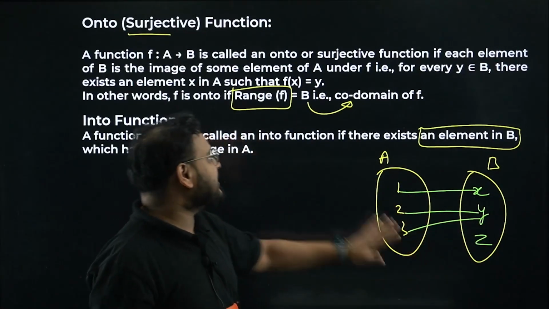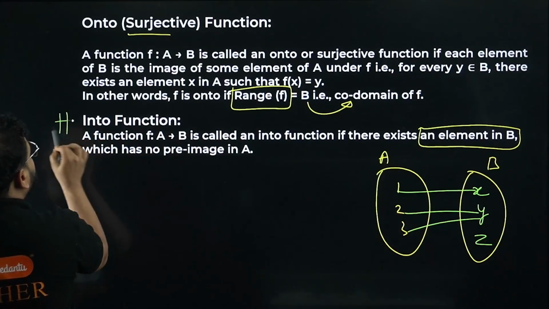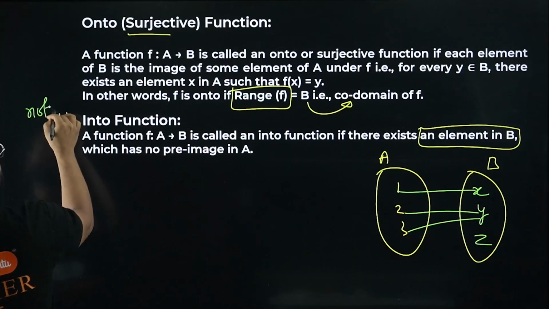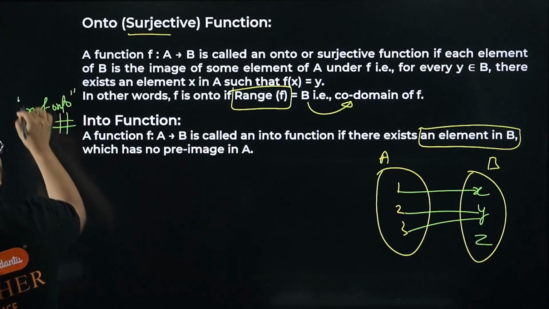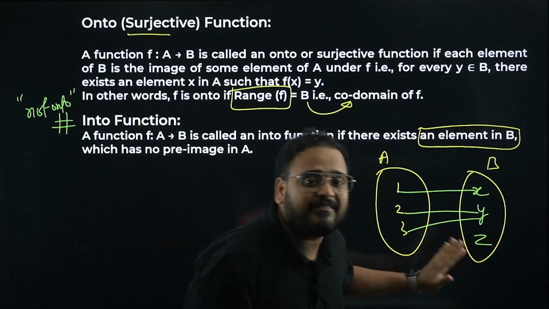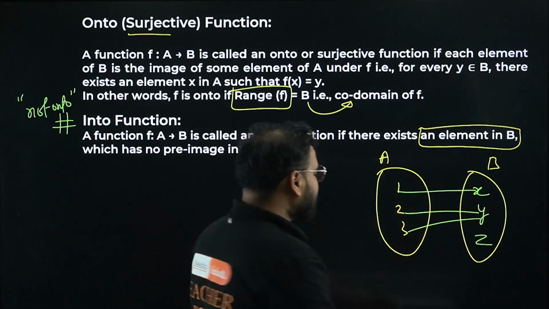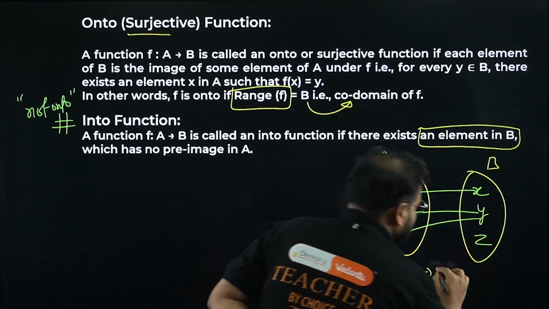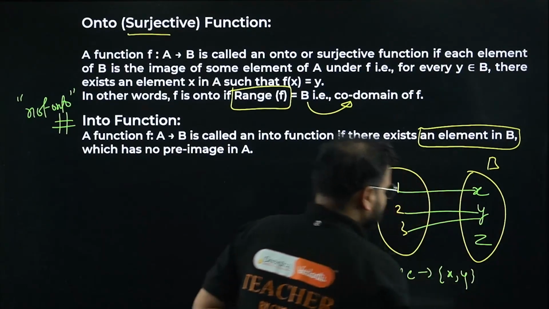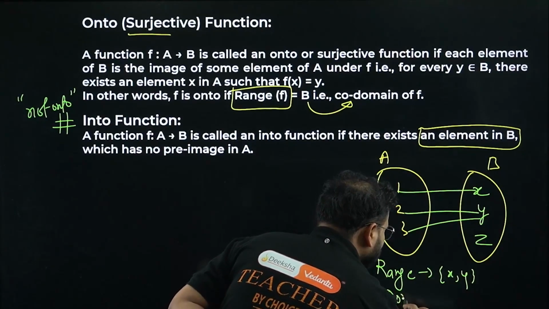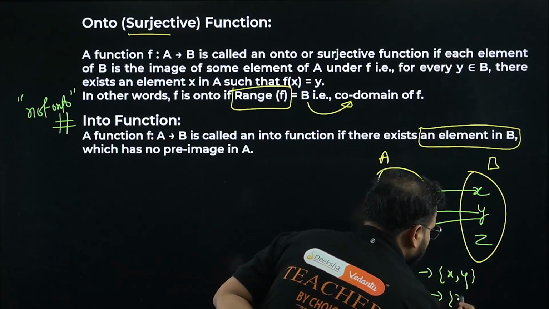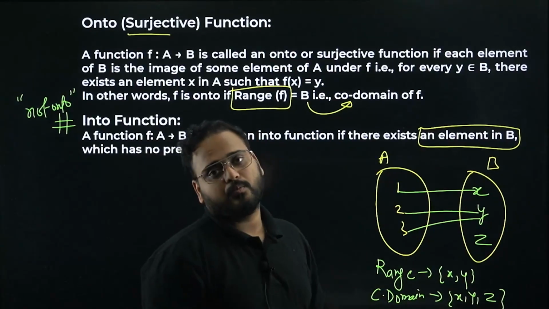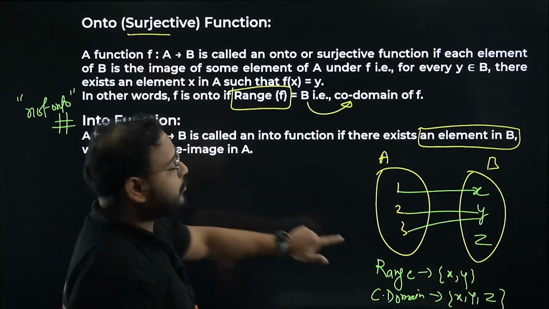When you have that, it is called the case of an into function, or basically not onto. What does into mean? Not onto. Whenever you have something left out in the codomain, think about it. Now, what is the range over here, dear? If I write the range set, I'll write X, Y, no? And what is the codomain? Your codomain is nothing but X, Y and Z. Are they equal? No. If equal, it means onto; not equal means into.